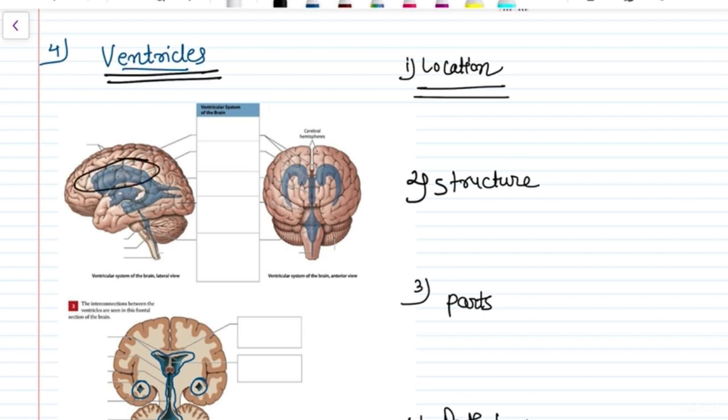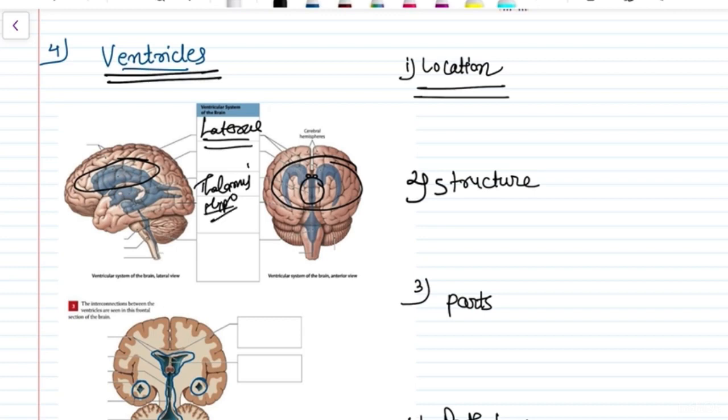These are the lateral ventricles. They are connected to the third ventricle by the interventricular foramina. The third ventricle is situated in the diencephalon between the thalamus and hypothalamus.